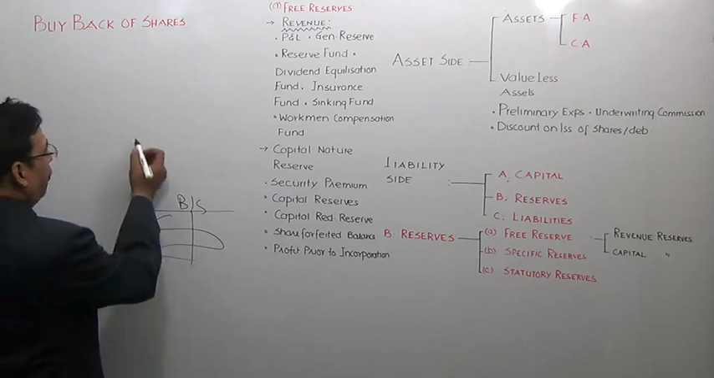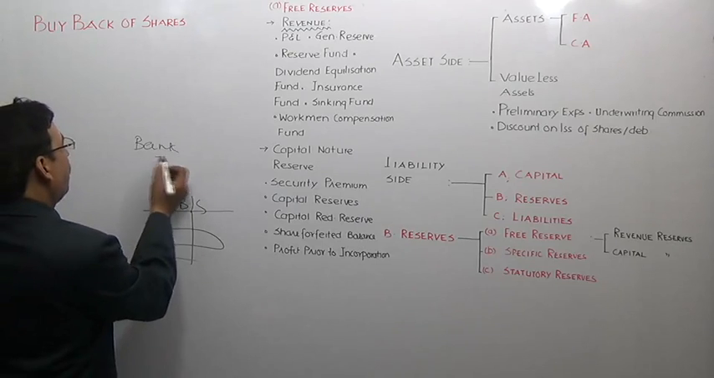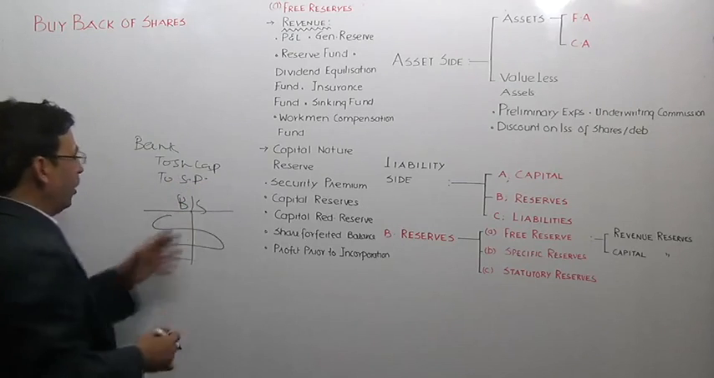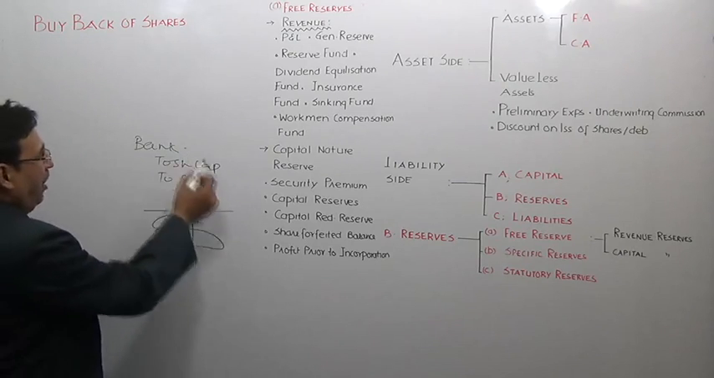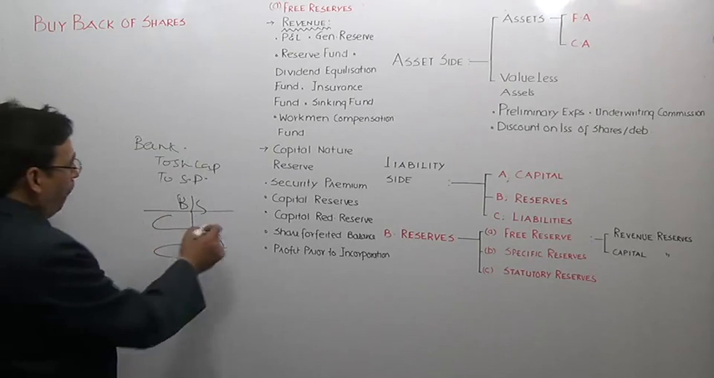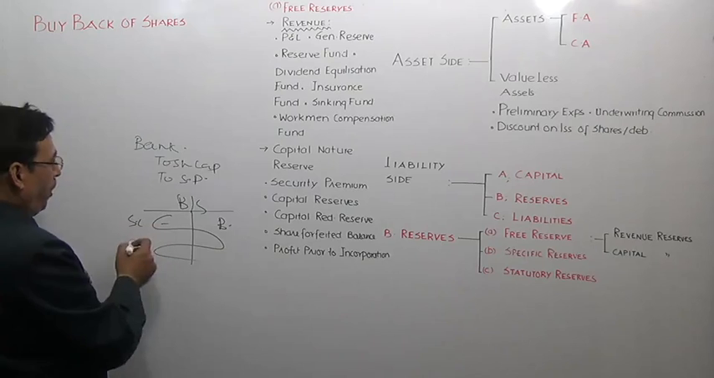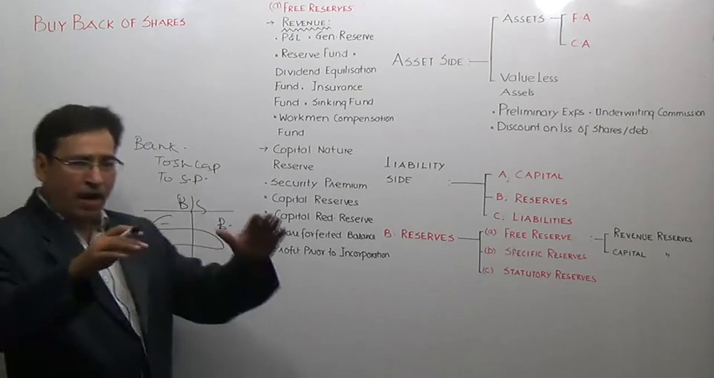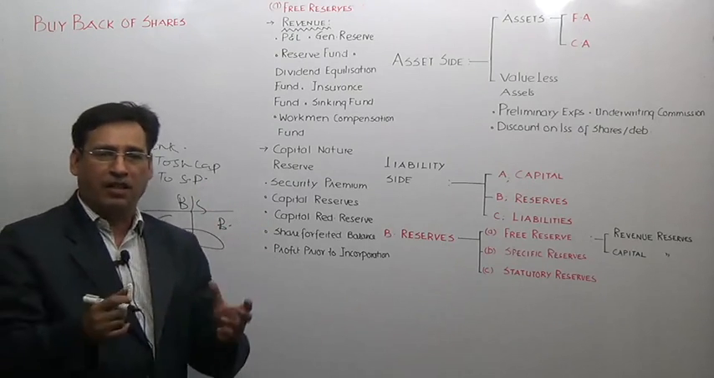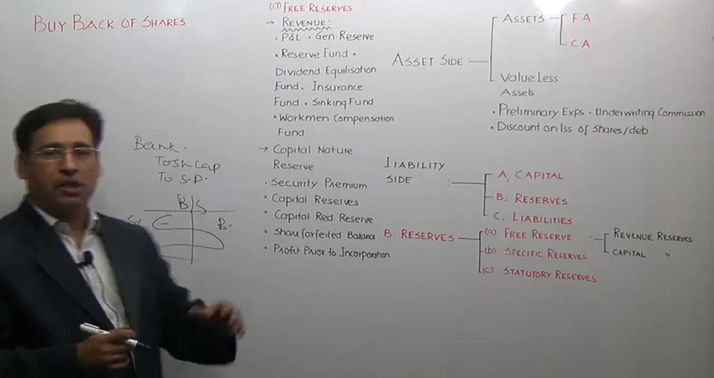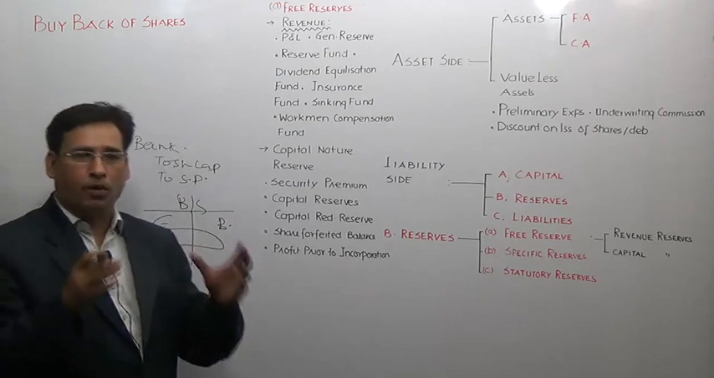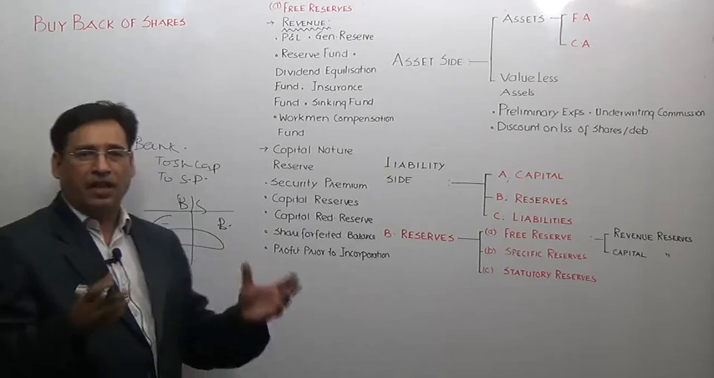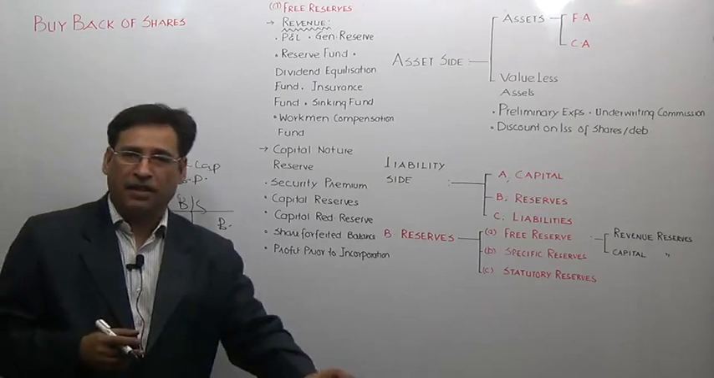For example, just pay attention. Suppose I write an entry: bank account debit, to share capital account, to securities premium account. If I create this particular entry, what will happen? All these three items are balance sheet items. Bank will appear here, share capital will appear here, securities premium will appear here. So you can say that securities premium has been able to create a place for itself through the balance sheet route. So any reserve which creates a place through the balance sheet route can be categorized as a capital nature reserve.